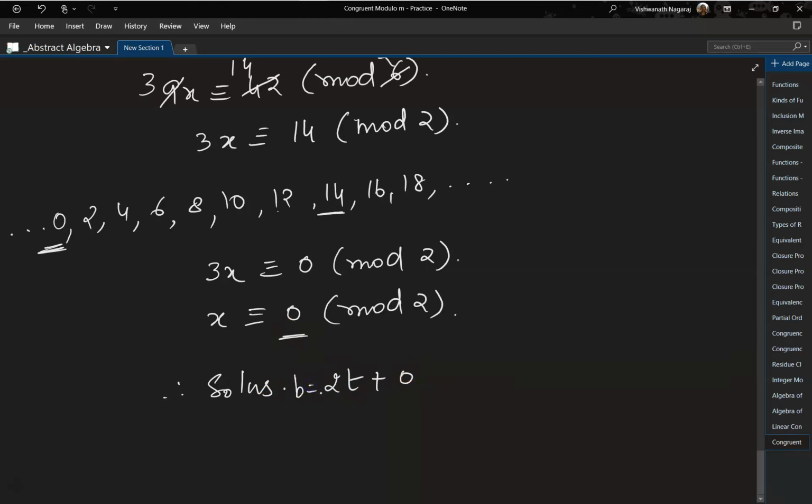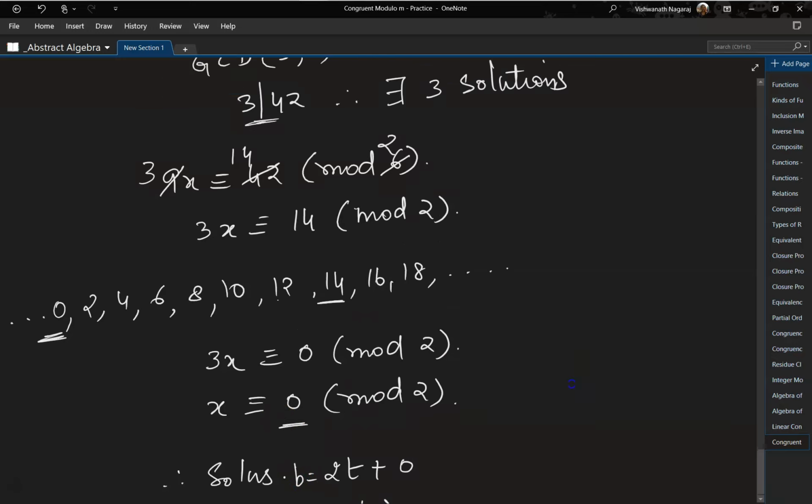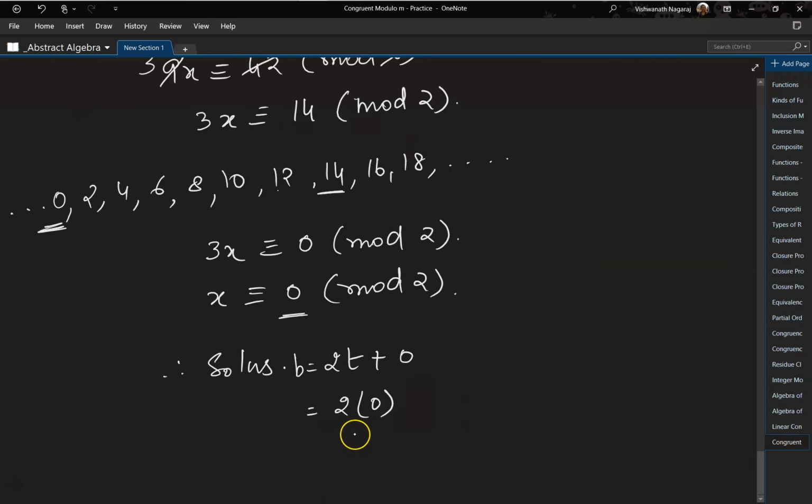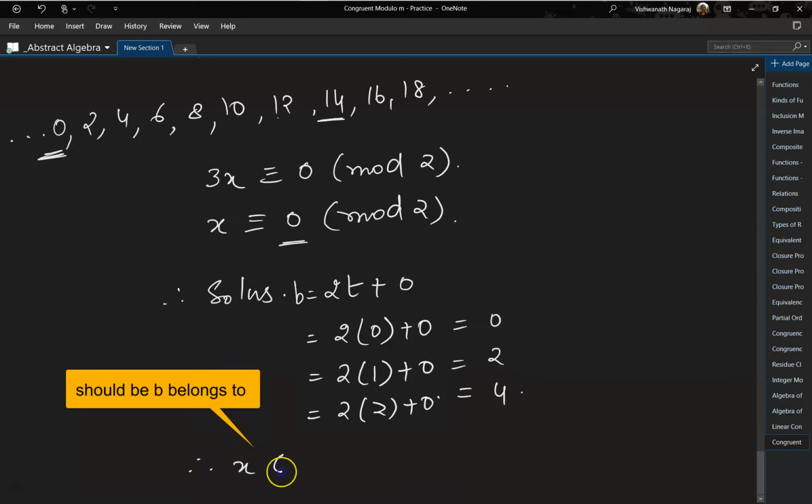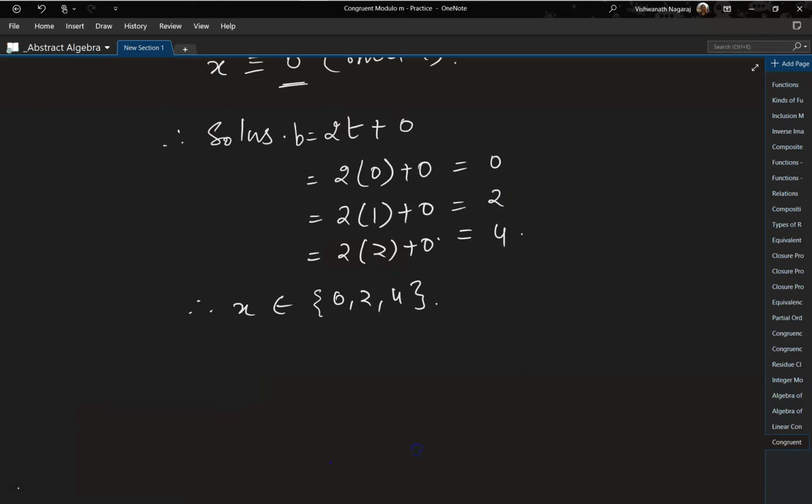Okay, b is equal to, so now b is equal to 2 times 0, because how many solutions are supposed to be there? 3. So this will go 2 times 0 plus 0, 2 times 1 plus 0, and 2 times 2 plus 0. That means this will be 0, this will be 2, this will be 4. So therefore x belongs to 0, 2 and 4.